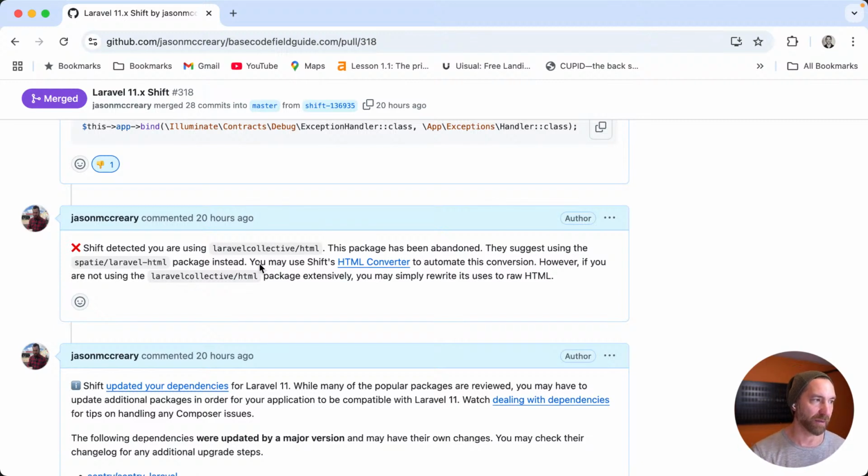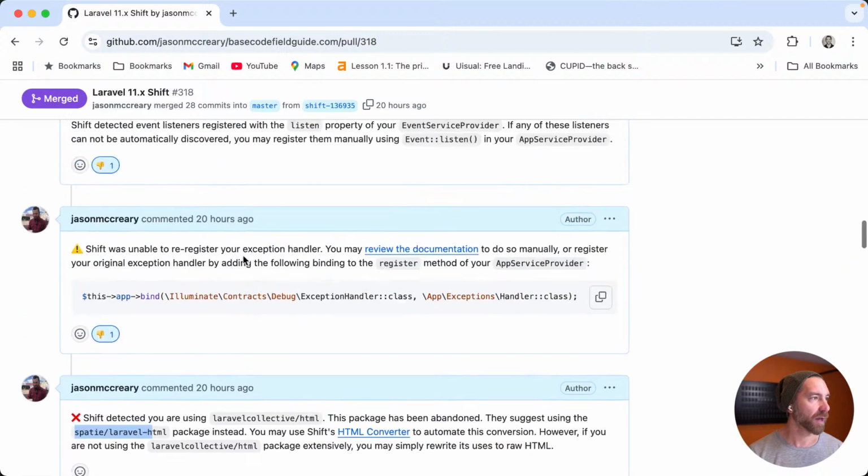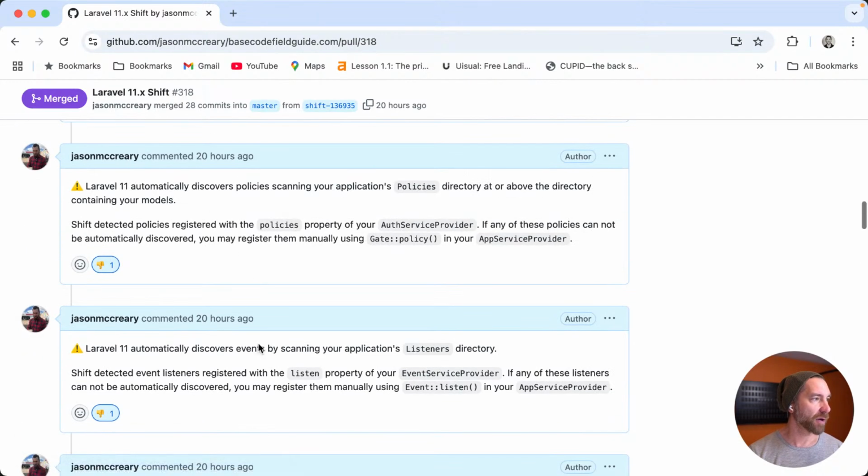In this case, I was using the Laravel Collective HTML package, which is deprecated. You need to either convert that to raw HTML or use Spatie's package instead. And there's an HTML converter Shift that's available to automate that process if you want. But here are the three comments that I thought, again, all these comments are great, but I don't want there to be so many comments that Shift is noisy, right?